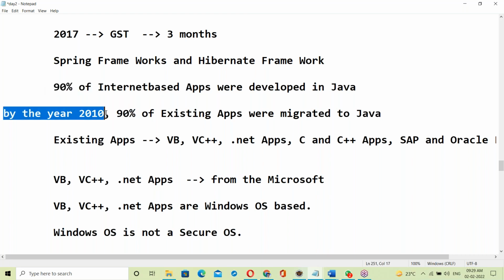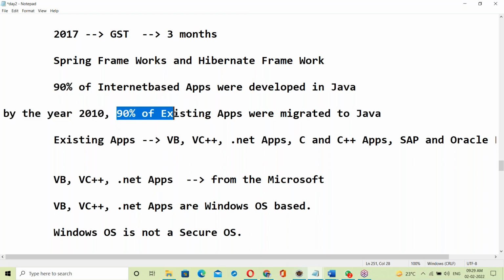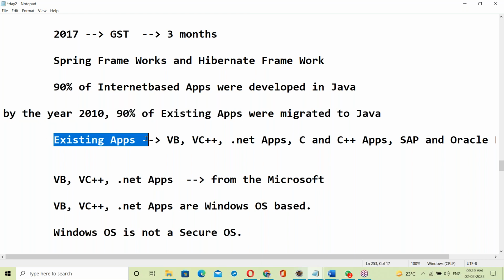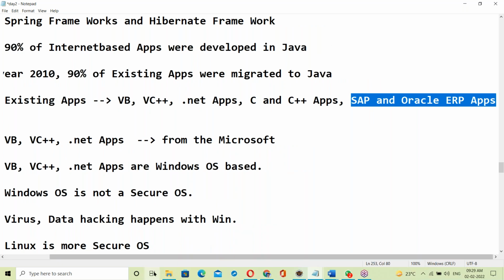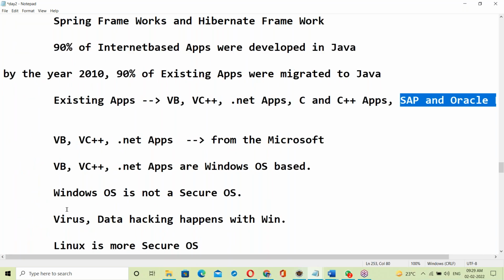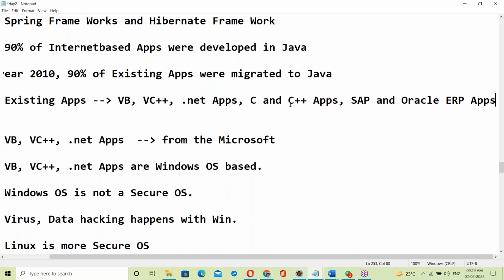By the year 2010, existing apps such as Visual Basic applications, VC++ applications, .NET applications, C and C++, and SAP and Oracle ERP applications, almost 90% of them were migrated to Java.